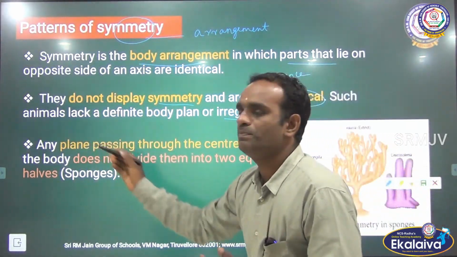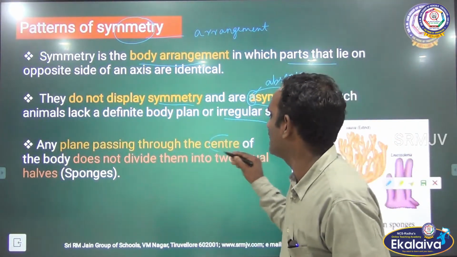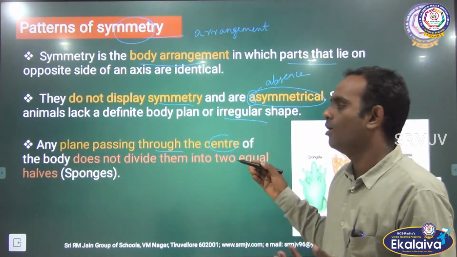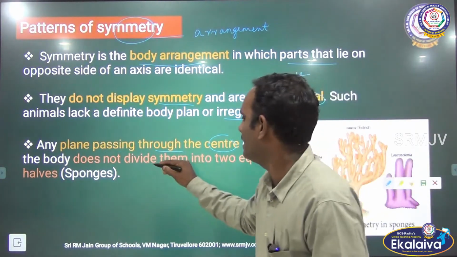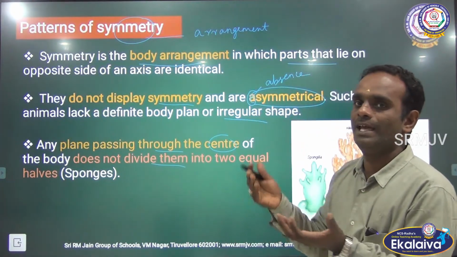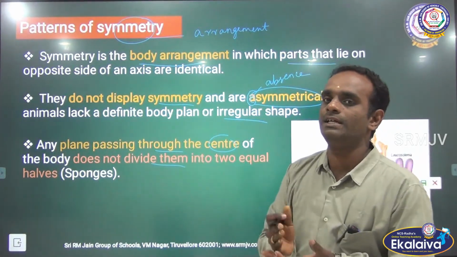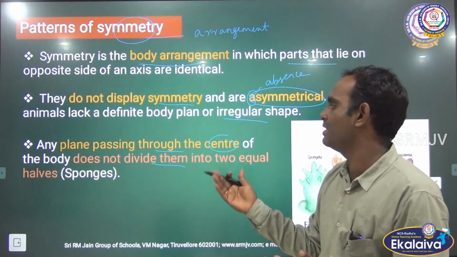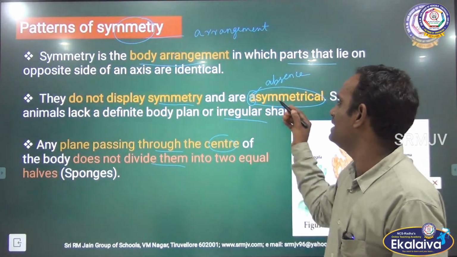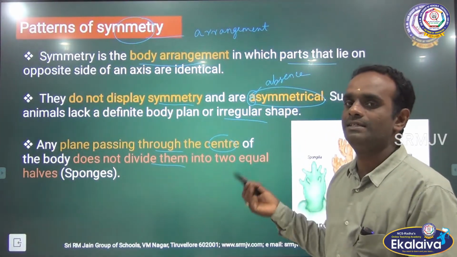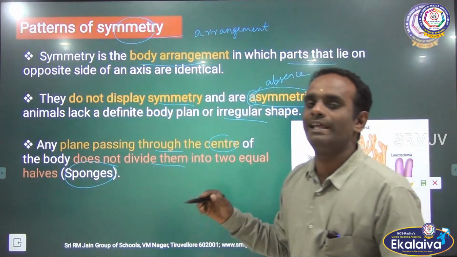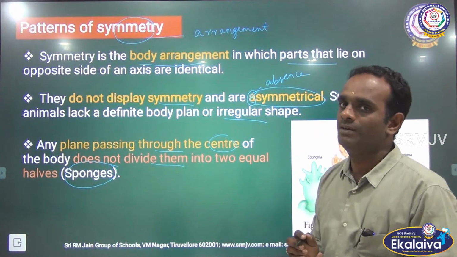Okay. So any plane passing through the center axis. Clear? Any plane passing through the center of the body does not divide them into two equal halves. A plane passing through the center cannot divide into two equal halves. It is said to be asymmetrical. Clear? This asymmetry is seen in phylum Porifera. The example is sponges. Okay?